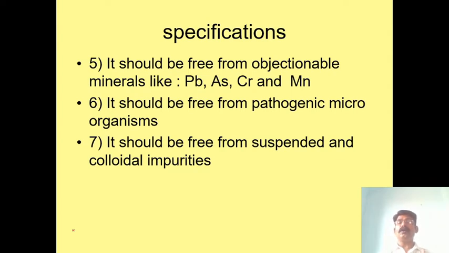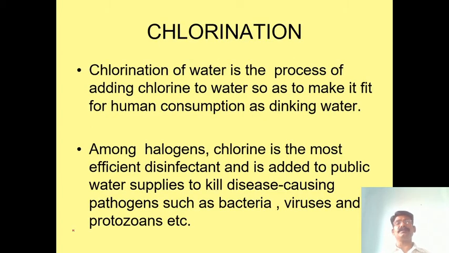So now we are going to study chlorination. What is meant by chlorination? Chlorination means addition of chlorine. Chlorination is the adding of chlorine to water so as to make it fit for human consumption, for drinking of that water.